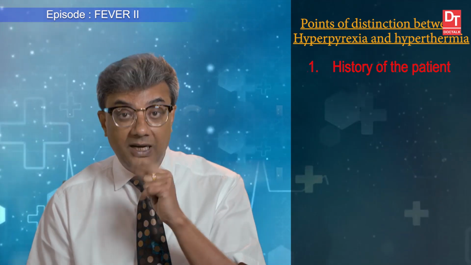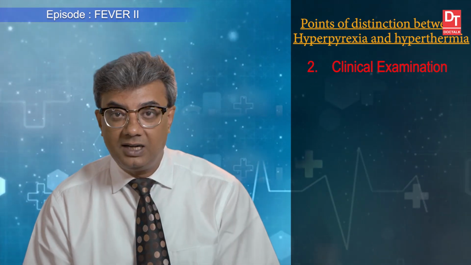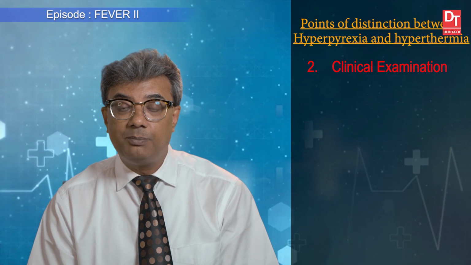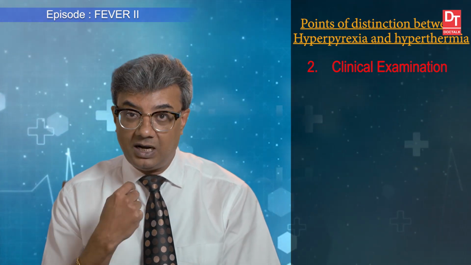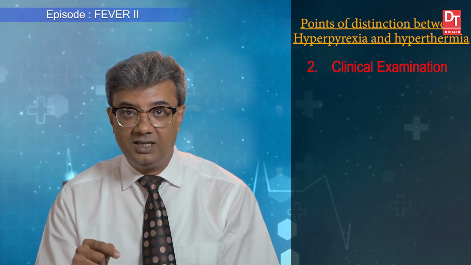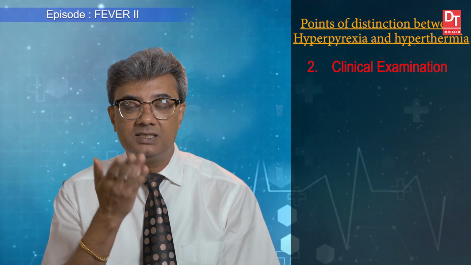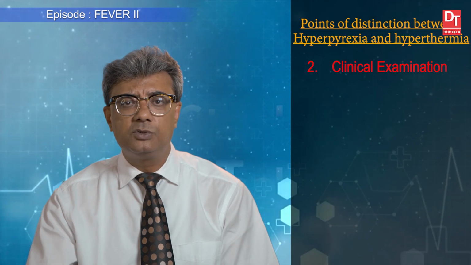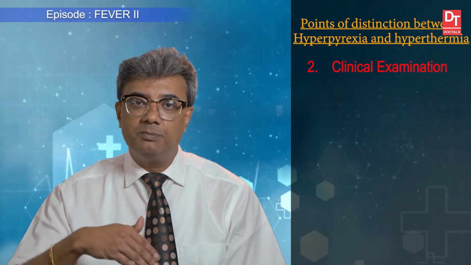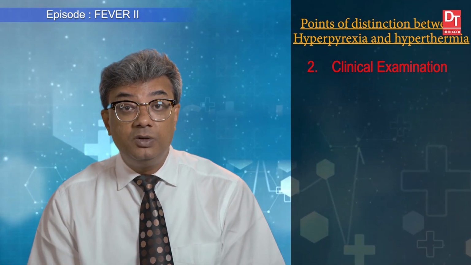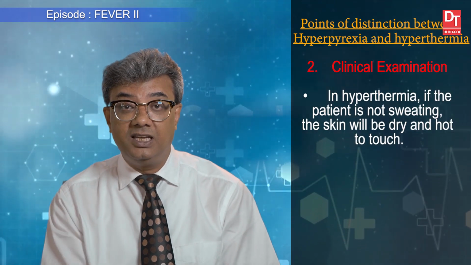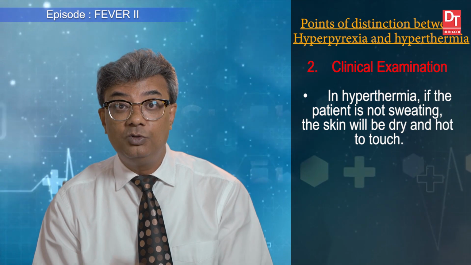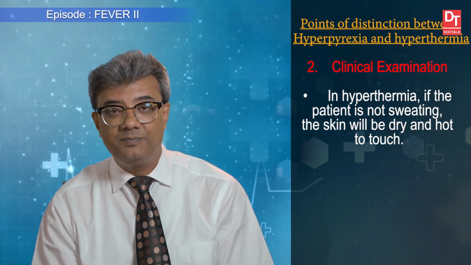Now clinical examination, one important clinical finding. In hyperthermia, what we will see? Suppose that patient is taking one drug which blocks sweating, and the patient's temperature suddenly, and parallelly he worked in a hot environment or suppose doing some exercise, and patient's temperature is rising. So in that case, if we touch skin, that skin is very hot, but it will be dry because there is no sweat.